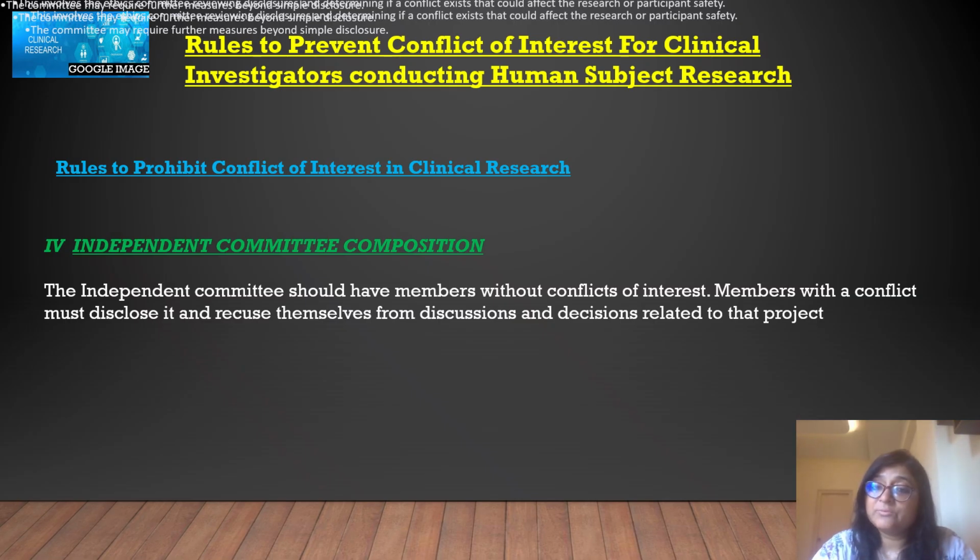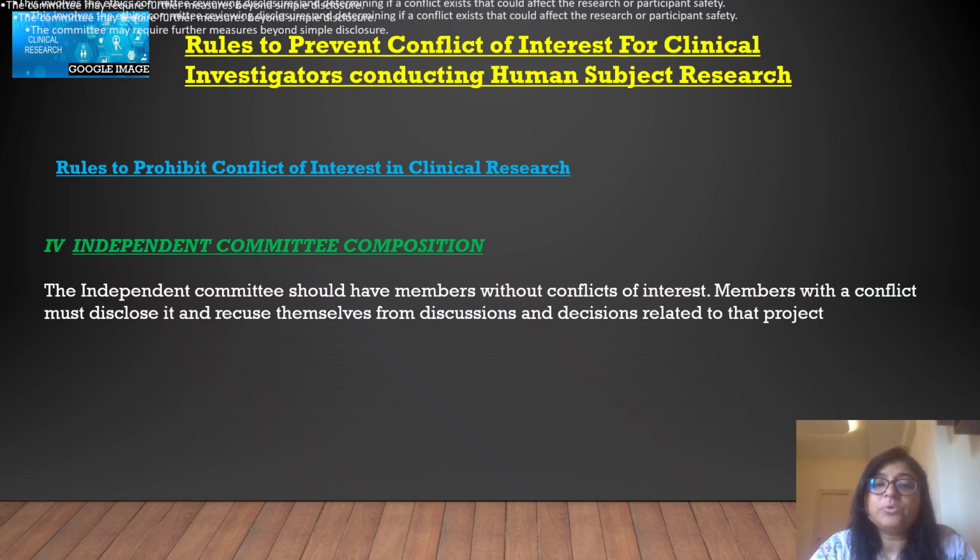That means they do not have anything to do with that clinical research. Members with a conflict of interest must disclose it and recuse themselves from discussion and decisions related to that project. If anyone has some conflict of interest, they must disclose it before becoming a member of the committee, because if it is found out later, it will be problematic for them, and obviously for their career also.